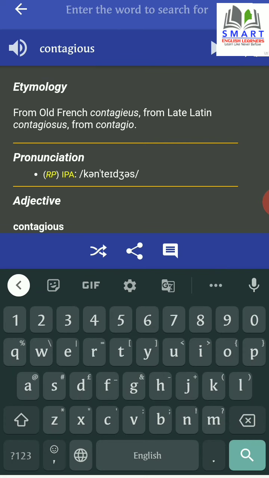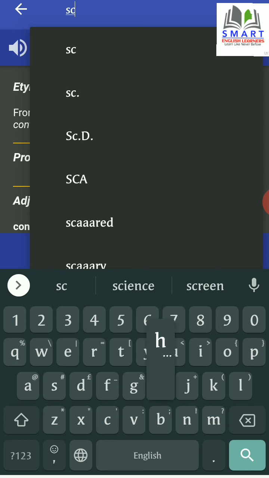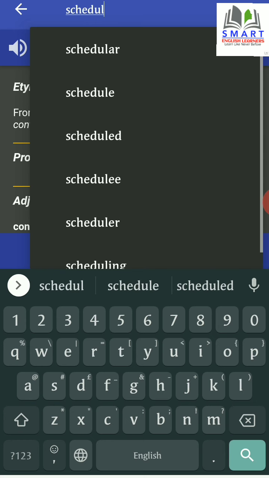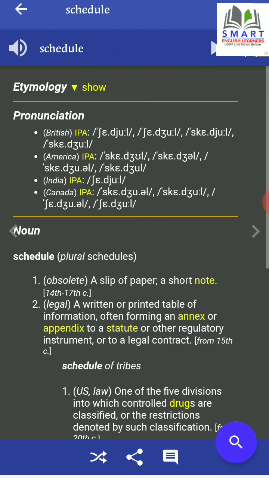In the search bar, I will type, say, schedule. I will touch on the speaker icon. Schedule. You get to listen to the pronunciation. And here, if you see, the British pronunciation is given.